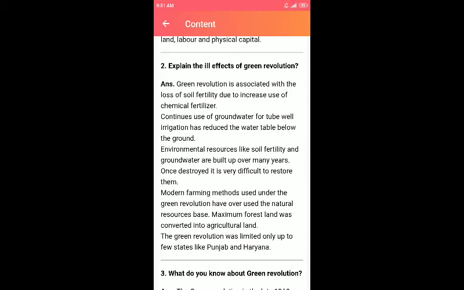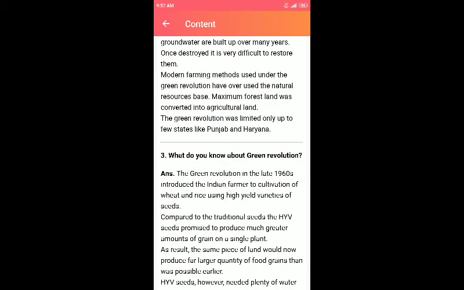Third thing, environmental resources like soil fertility and groundwater are built up over many years. So once destroyed, it is very difficult to restore them. We can utilize all the fertility, or we can use all the water, but once it is used up, we couldn't restore it immediately or easily. And the fourth one is that modern farming methods used under the Green Revolution have overused the natural resource base. Maximum forest land was converted into agricultural land, so the fertility of those lands is getting reduced because of modern farming methods.